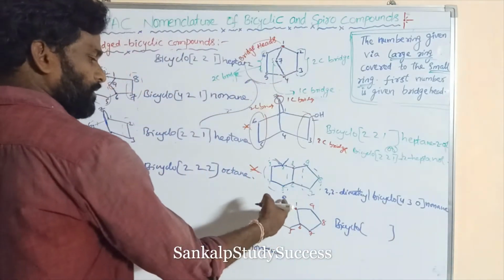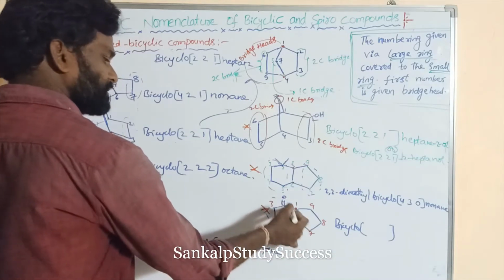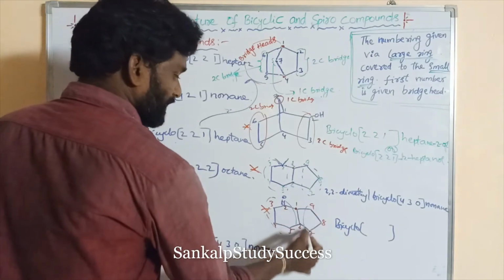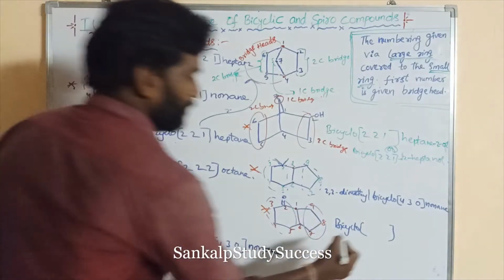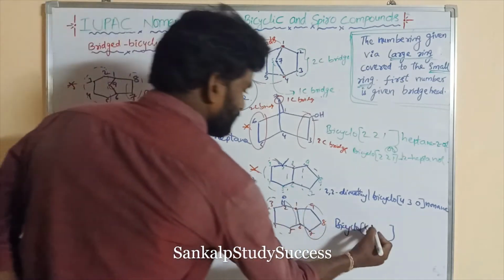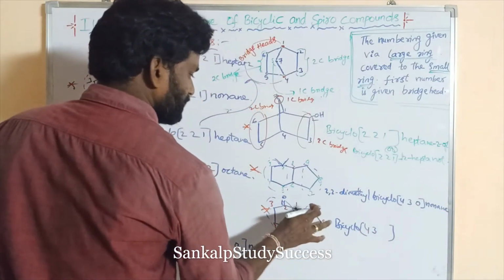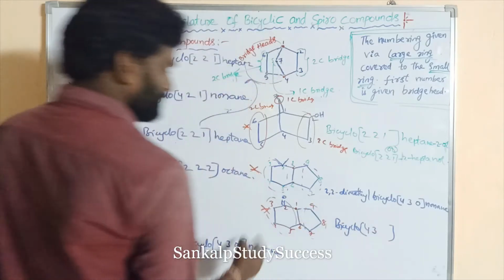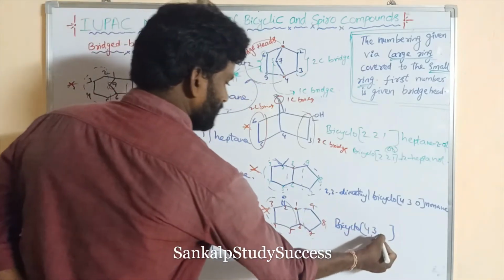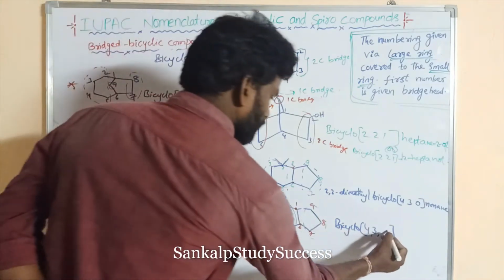So this is a 4-carbon bridge. This is the 3-carbon bridge. 4, 3, and this is a 0.